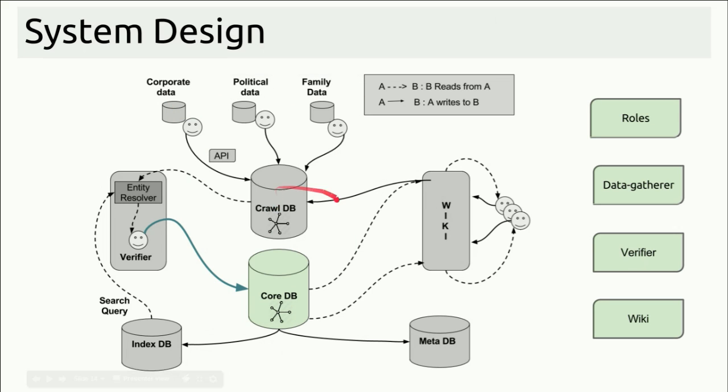Any new information from the crawl data store is first resolved and verified, and only then is it pushed and merged into the core data store. We take the help of Apache Solr and IndexedDB in the backend, and we also crowdsource this process through human verifiers. This is how we try to solve the problem of data resolution and data verification.